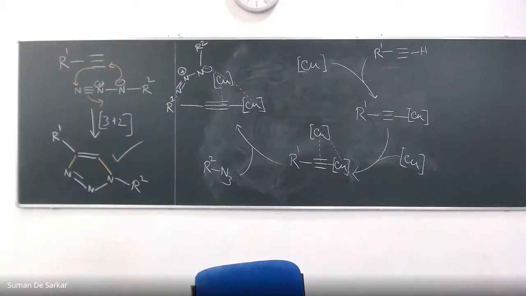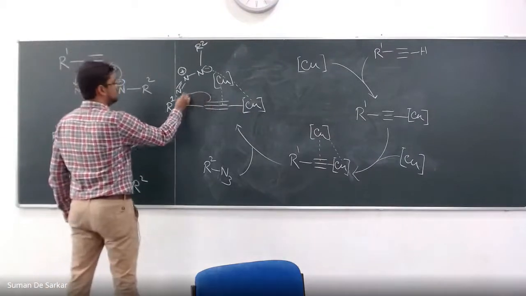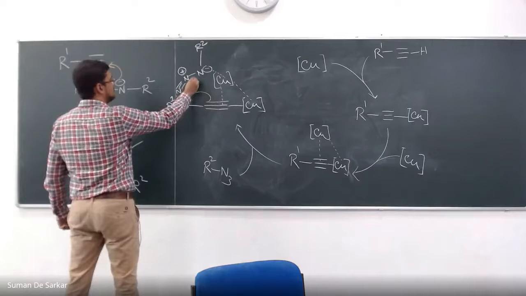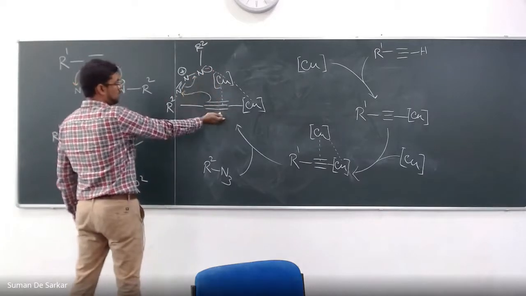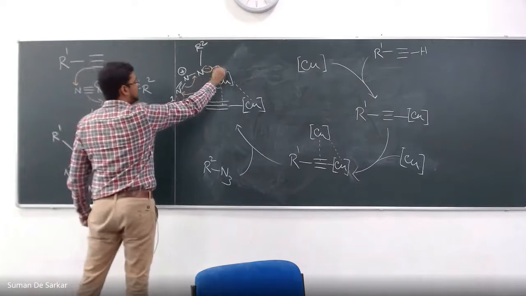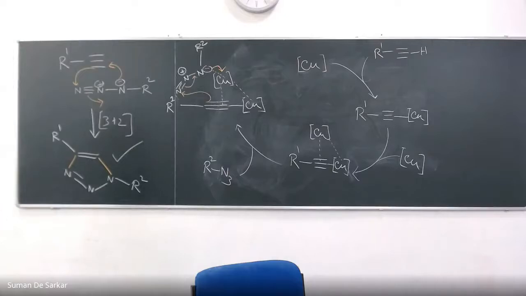And once this is done, then basically this carbon-nitrogen bond formation starts like this. Instead of making the carbon-nitrogen bond with the second one, it first makes a carbon-copper bond like this. Okay. Now think about it. This is very crucial.